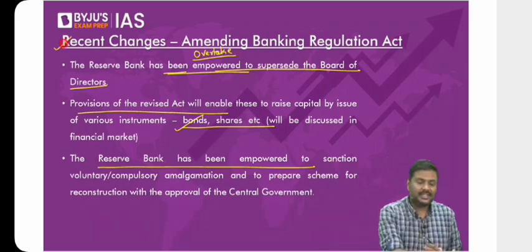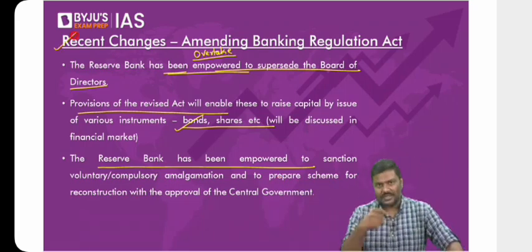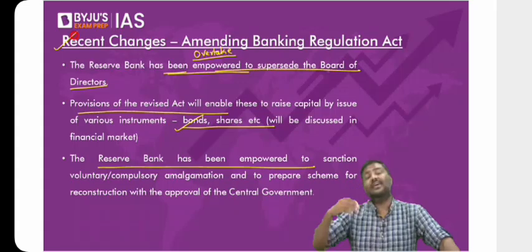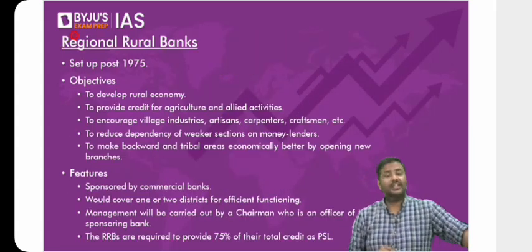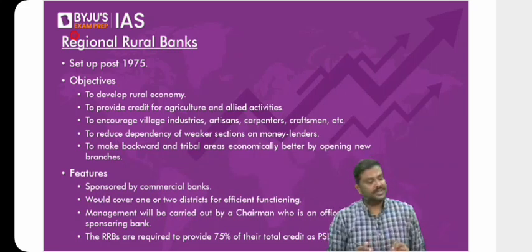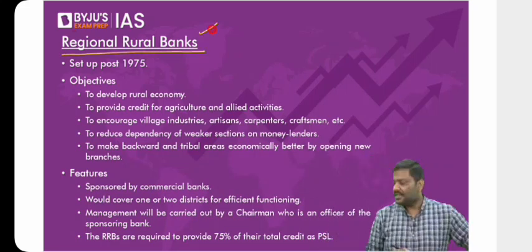Okay, so these are certain very, very important changes that the Government of India has made by amending the Banking Regulation Act of 1949 back in 2020, and has given more regulatory powers to the Reserve Bank of India. So this is the discussion regarding cooperative banking. Let me go to the next concept here: regional rural banks, RRBs.